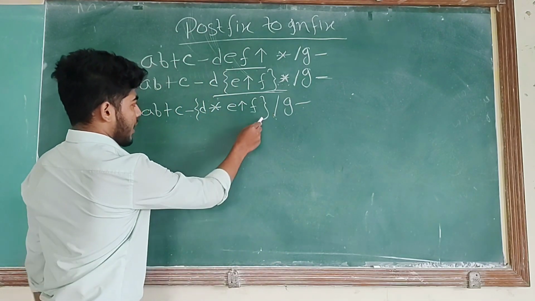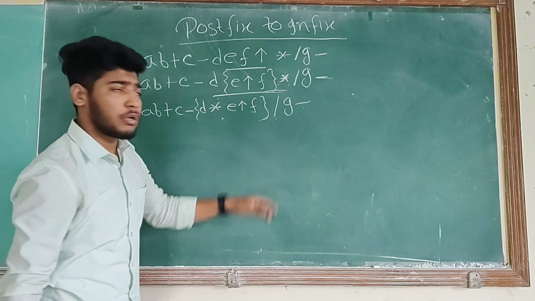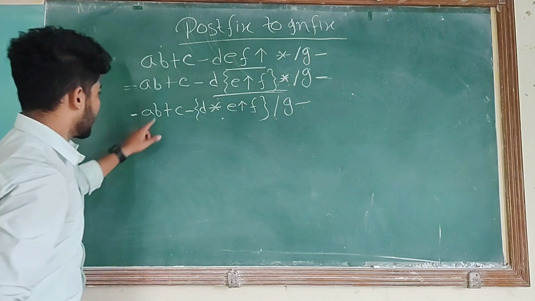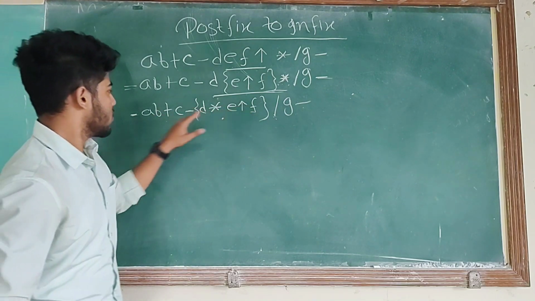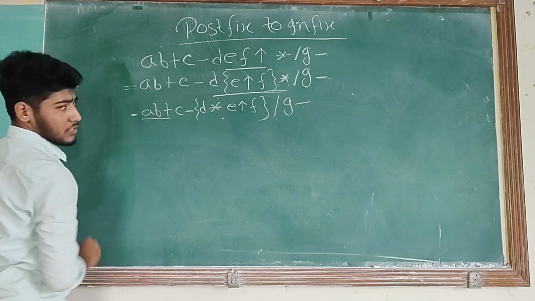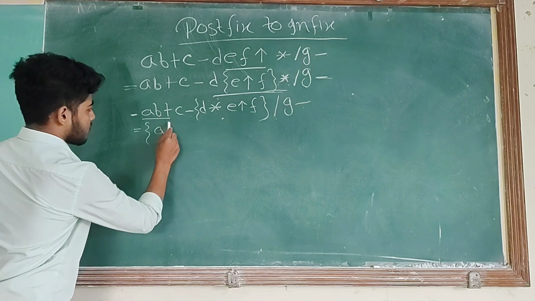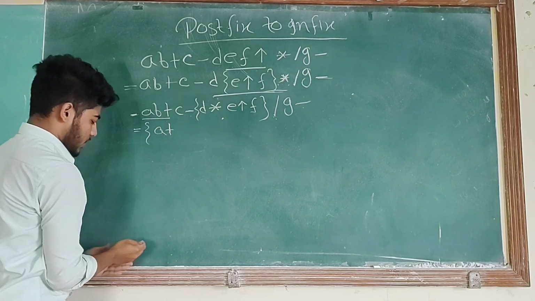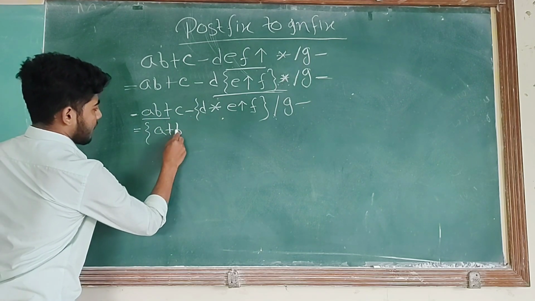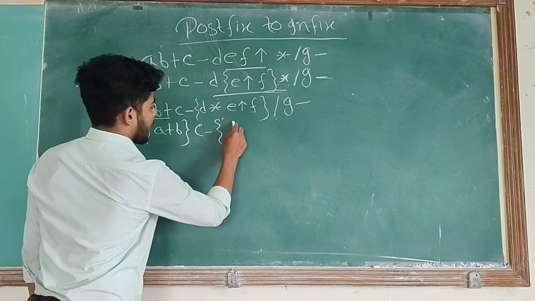Before division there is one operand, but this is not an operand, so this will not be executed. Next check plus, minus, minus. Before plus there are two operands, so this will execute next. So A plus will come between, then B, and the remaining expression will come as it is.